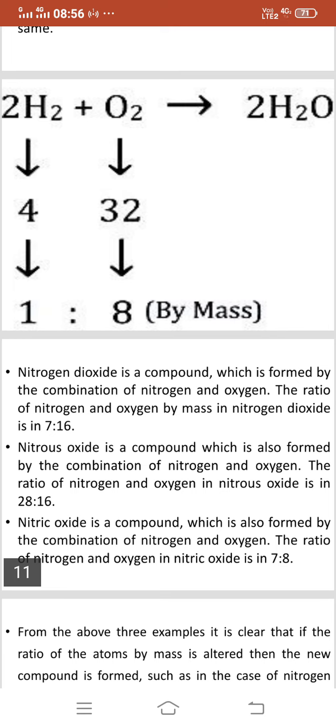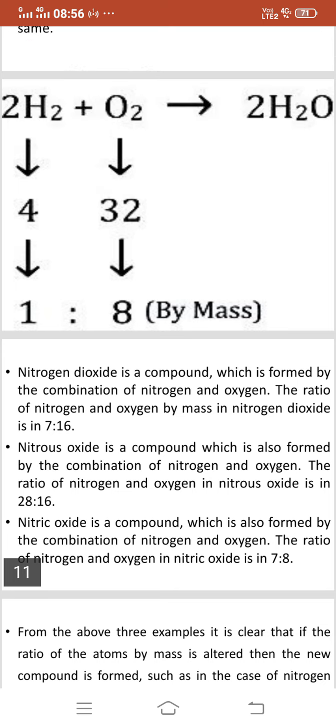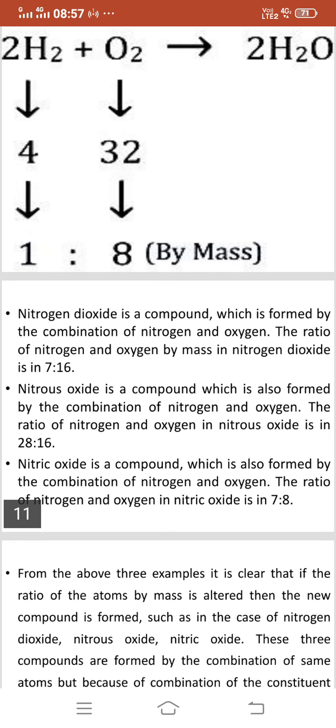Nitrogen dioxide is a compound which is formed by the combination of nitrogen and oxygen. The ratio of nitrogen and oxygen by mass in nitrogen dioxide is 7:16. Nitrous oxide is a compound which is also formed by the combination of nitrogen and oxygen.